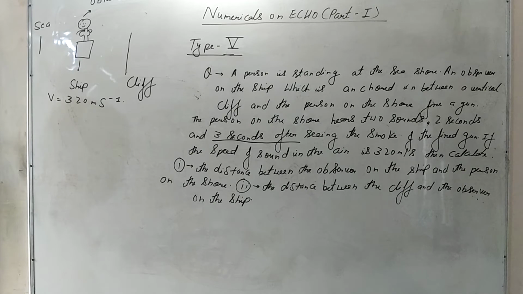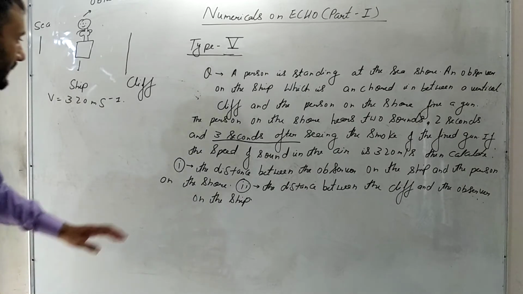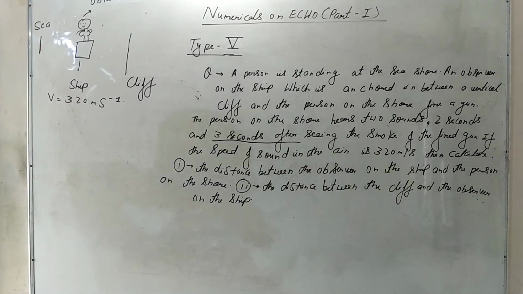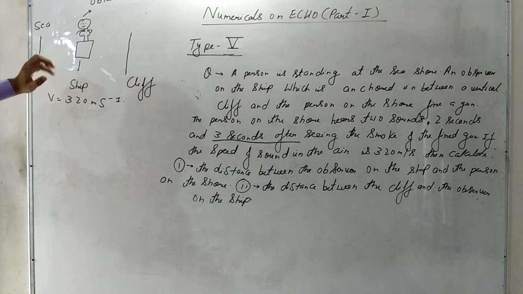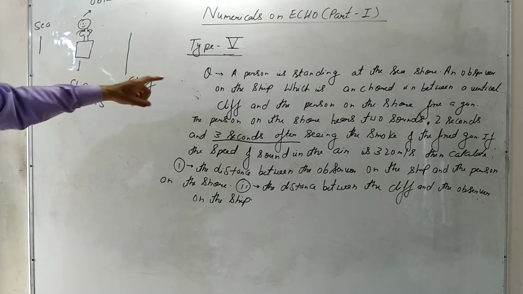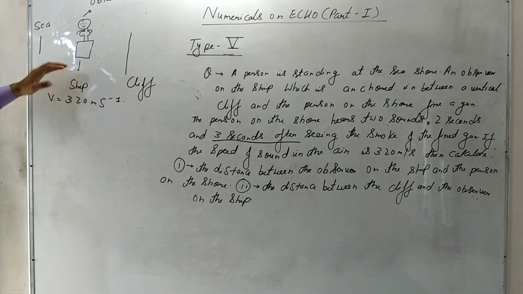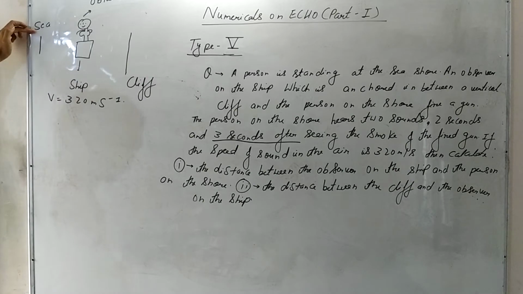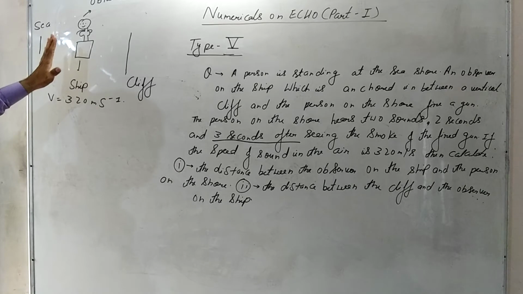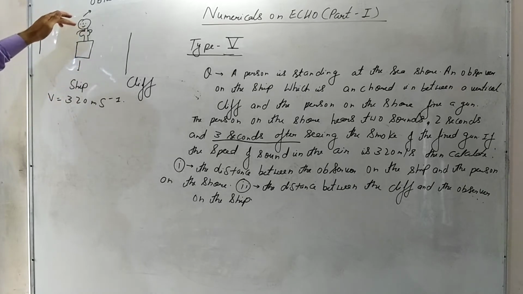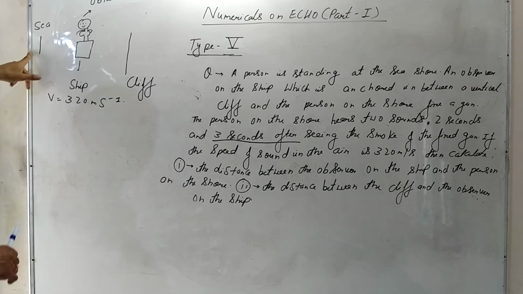Now this is type 5, which is the last type, and here a very small concept we have to identify. So there is a question, and here I have drawn the diagram to understand the question. A person is standing at the seashore. So there is the cliff and the person. The ship is anchored, it is at rest, and there is a person on the shore.